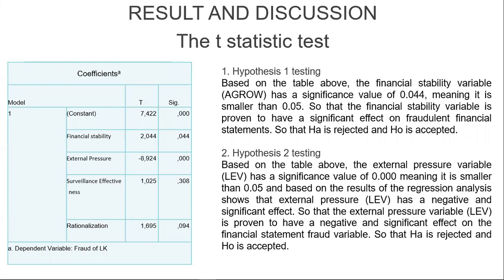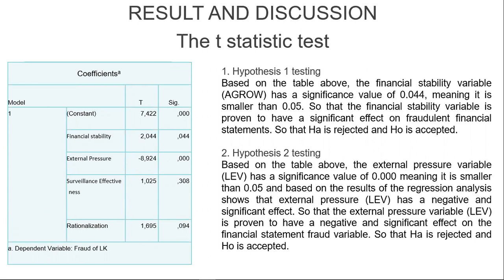Result and discussion. The T-statistic test. 1. Hypothesis 1 testing. Based on the table above, the financial stability variable has a significant value of 0.044, meaning it is smaller than 0.05, so the financial stability variable is proven to have a significant effect on fraudulent financial statements, so the null hypothesis is rejected and the alternative hypothesis is accepted.